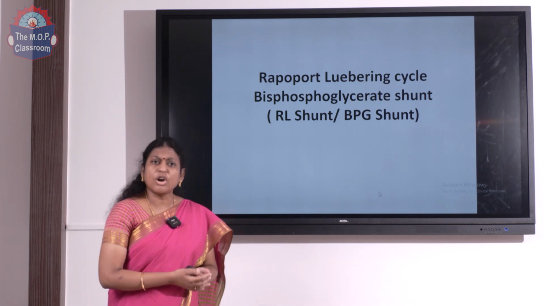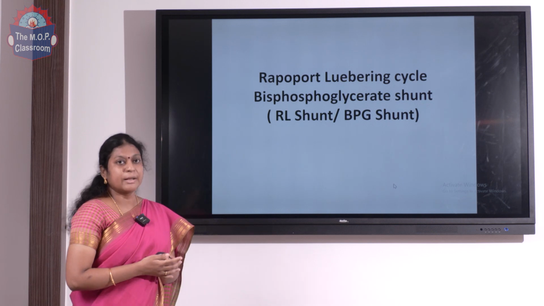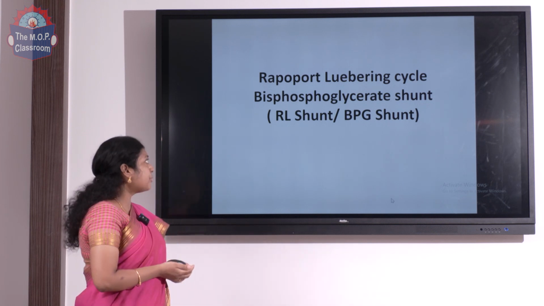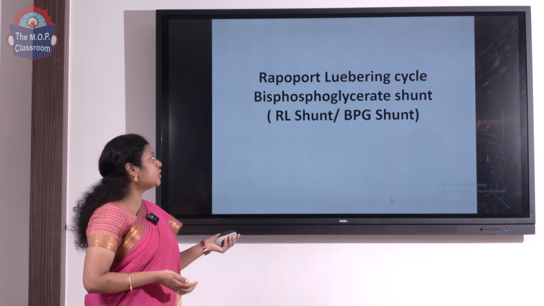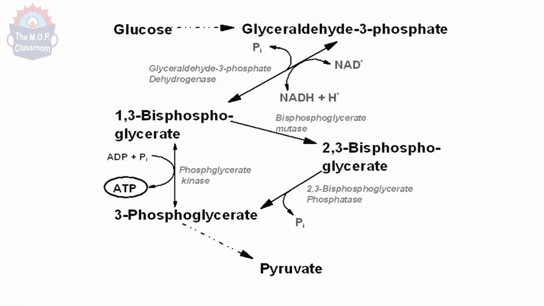Now, when we talk about glycolysis, we cannot miss out the concept of BPG shunt. So, it is Rapoport-Luebering cycle or BPG shunt which happens in the erythrocytes. Now, all of us will recollect that glyceraldehyde 3-phosphate is converted to 1,3-bisphosphoglycerate in our normal glycolytic pathway.